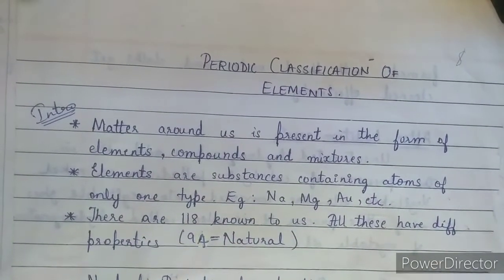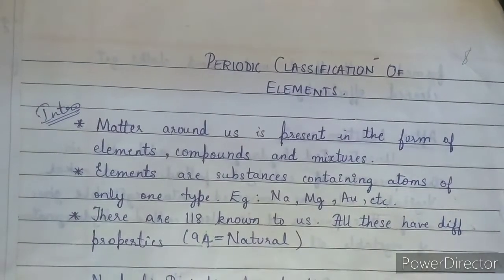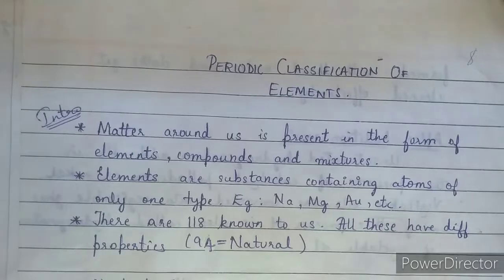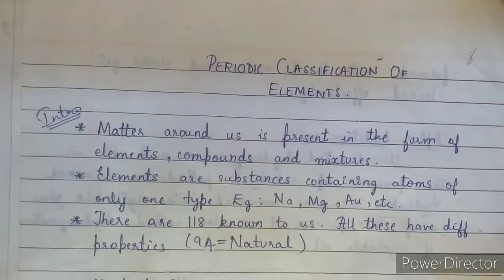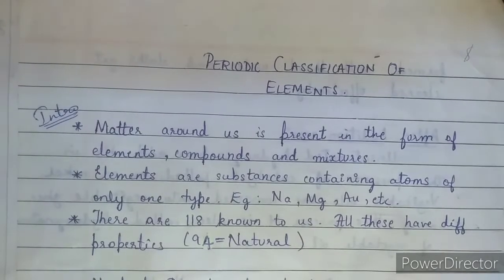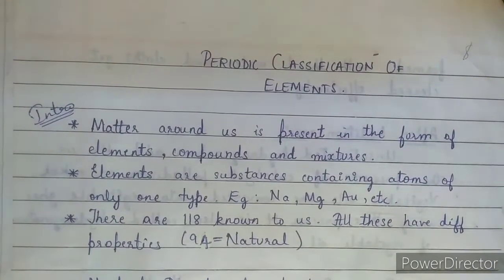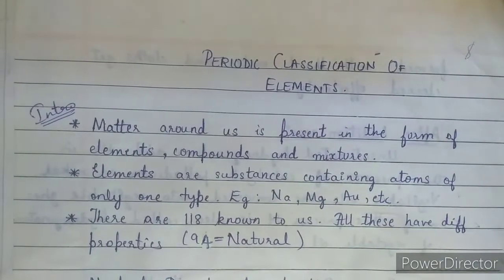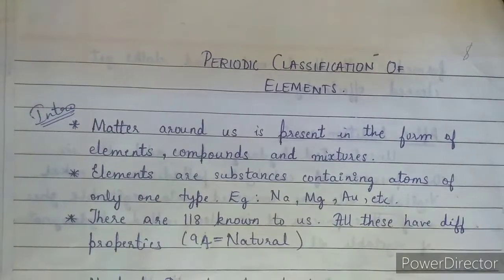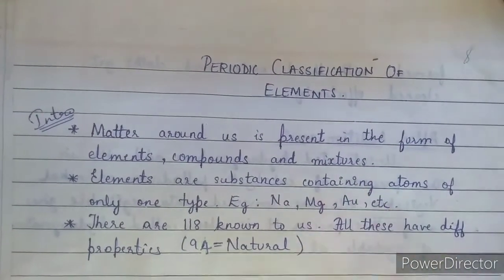Next lesson, periodic classification of elements. We know that matter around us is present in the form of elements, compounds and mixtures. Usually, all the matter we are seeing is in the form of compounds or mixtures, but elements are substances which contain atoms of only one type. Means in an element we can see a large amount of atoms, like sodium atoms, magnesium atoms, gold, etc.